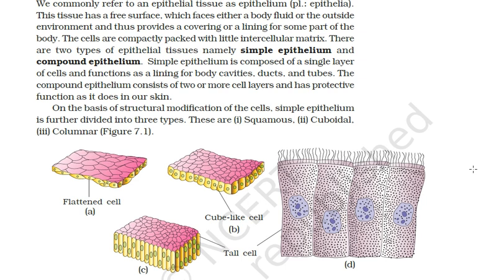It forms the inner lining of alveoli or air sacs of lungs and blood vessels, called endothelium. It is involved in the formation of diffusion boundaries.